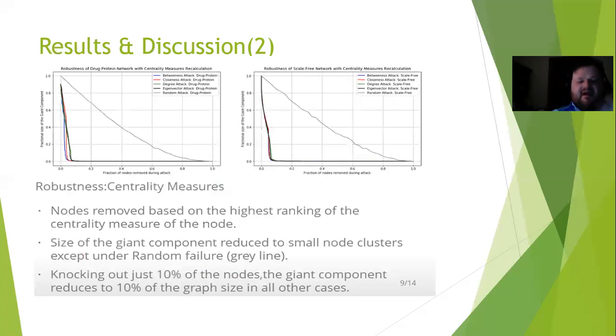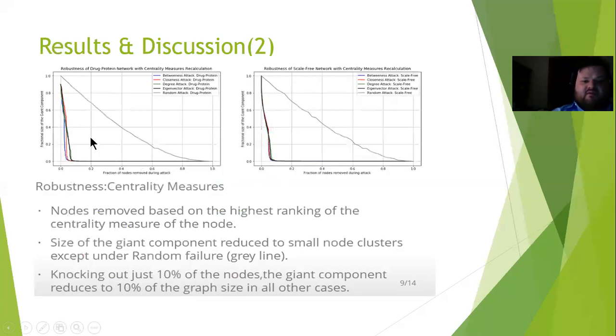That is that after every instance of the graph has a node removed, you recalculate the measure and then find the most important node and then remove that. So with recalculation turned on, with the scale-free network, they all perform pretty well. They're all pretty well in the same range, and disrupting maybe less than 10% of the nodes really disrupts the whole network. With this real-world network of the drug protein, we see there's a little bit of differentiation.